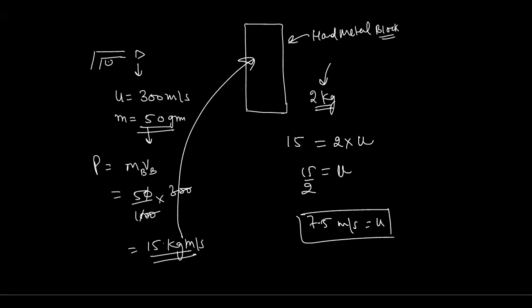Just imagine this is 15 kg meter per second of momentum, being transferred by the 15 gram bullet only. And this bullet will stop in a very small fraction of time. So generally the wooden block will get hit or damaged.